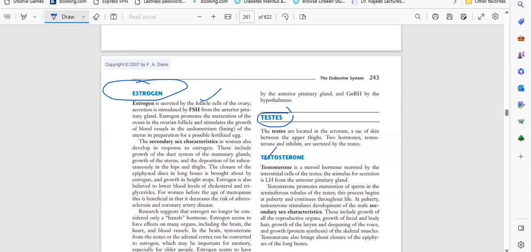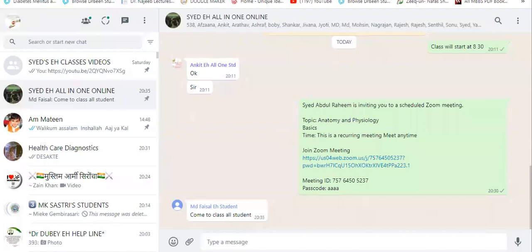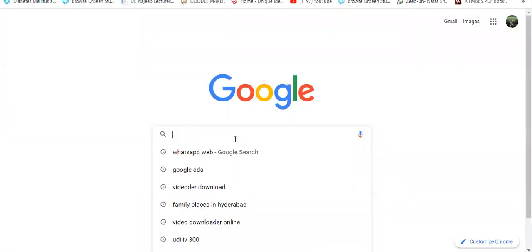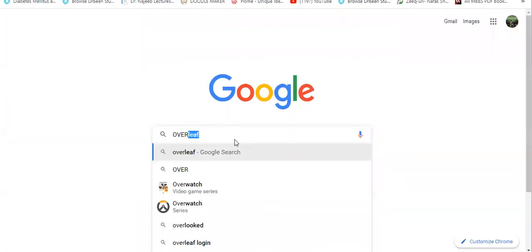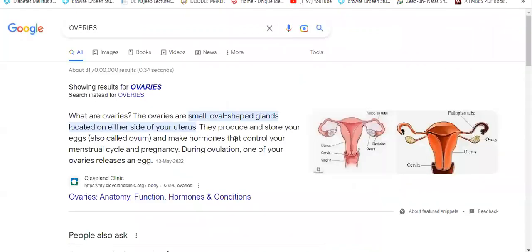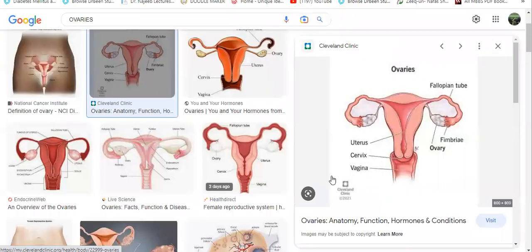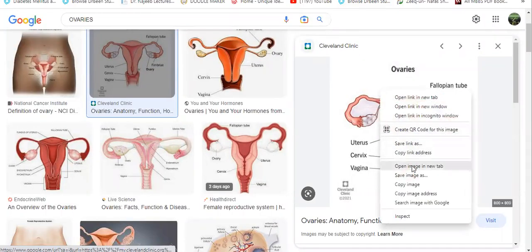So let's see where the ovaries are present. First, look at the image. The ovaries are present in the female.